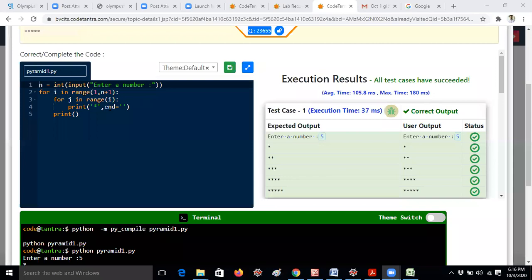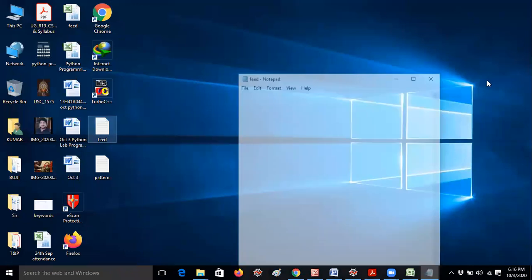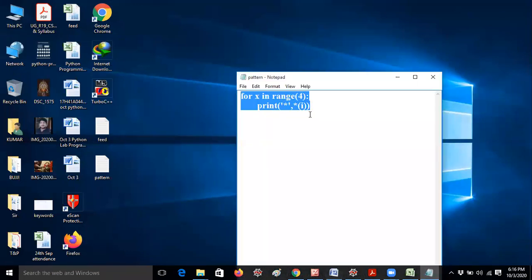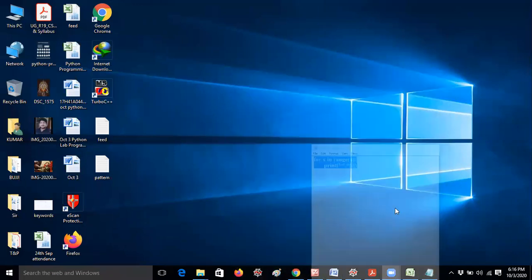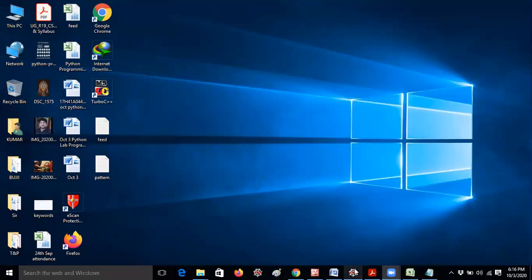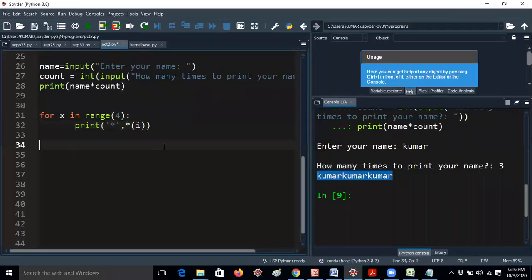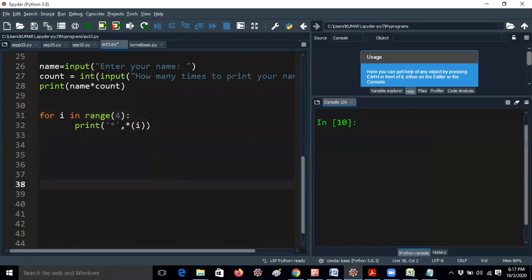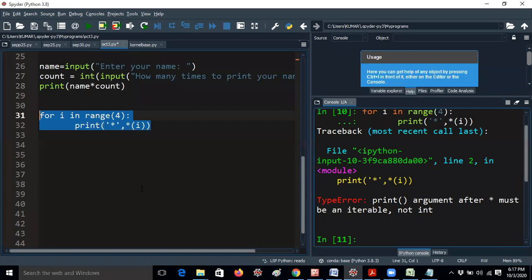This can be done in so many ways. Some students sent the answers in different ways when I asked. So let me open it. If you're giving it like this also, it will work. Don't worry. Some students are asking this way. So for x in range of, here I have to give i only. One minute, let me run this. What type of errors? One minute.